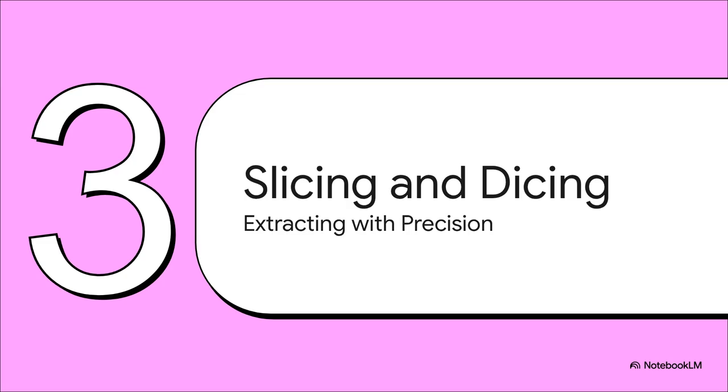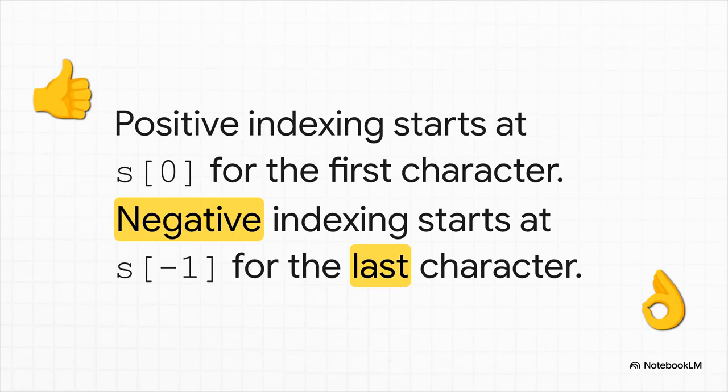Okay, now we're getting to the good stuff. This is our first real power-up. Slicing is where you stop just reading strings and start performing surgery on them, pulling out exactly the pieces you need with incredible precision. This is a total game changer. So the first thing to get is that Python sees a string as a sequence. You can grab any character using its index number, and remember, we always start counting from 0. But here's the really cool Python-specific trick: negative indexes. S[-1] will always give you the last character, and S[-2] the second to last. No more calculating the length of the string, it's so convenient.